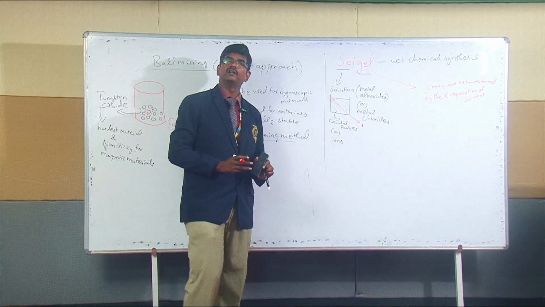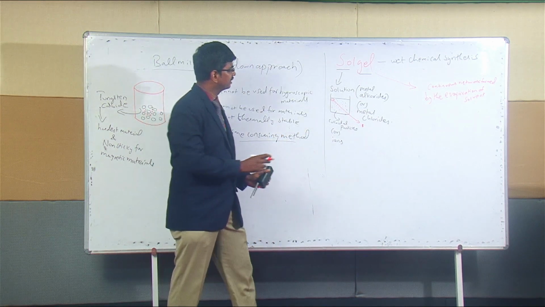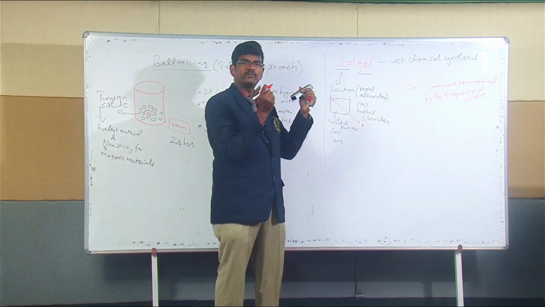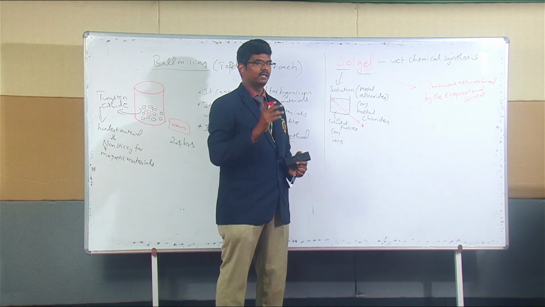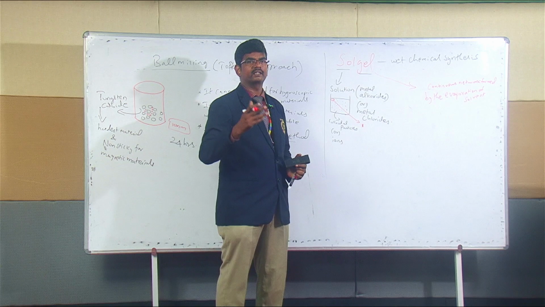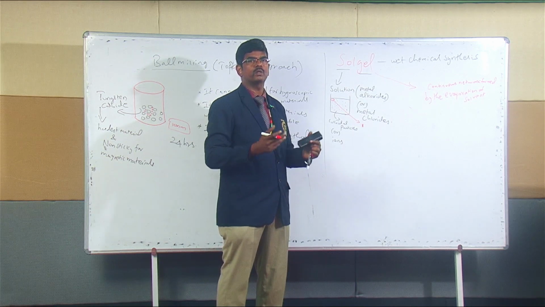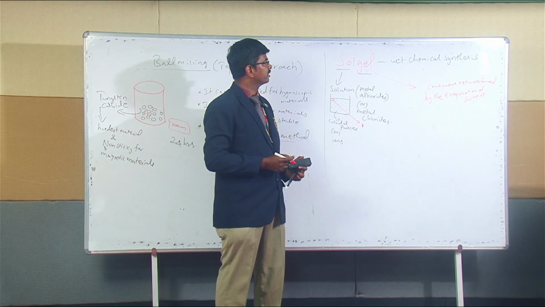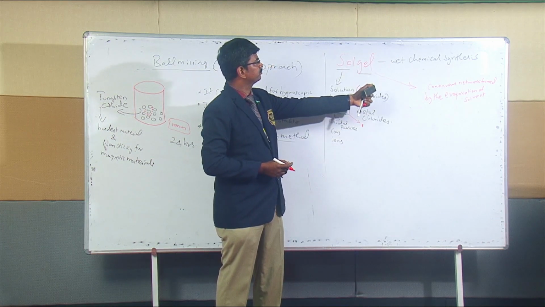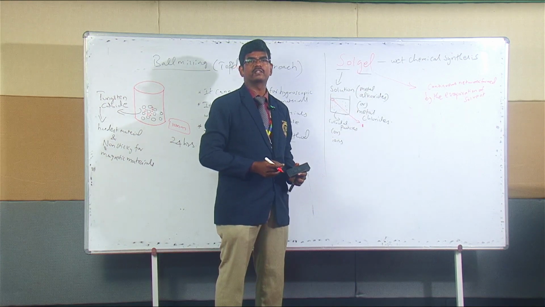So it will agglomerate and form a continuous chain to form a particle. It may be a fiber or otherwise; it depends on what material and how we alter the conditions. So this formation of continuous network is the gel.